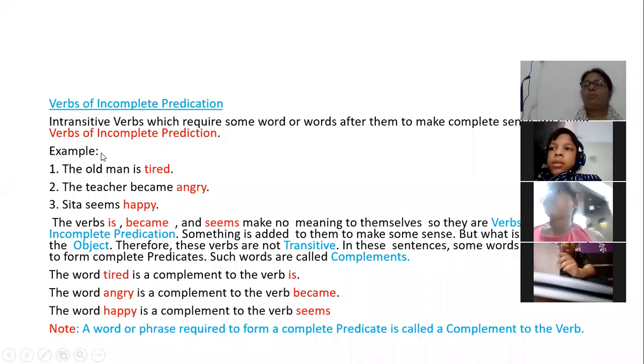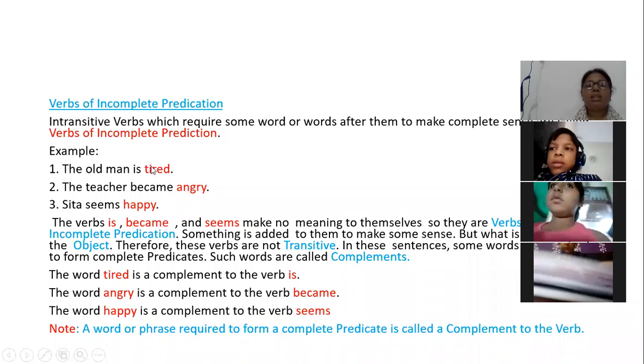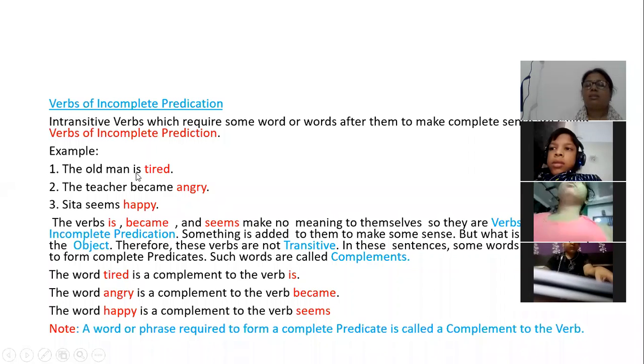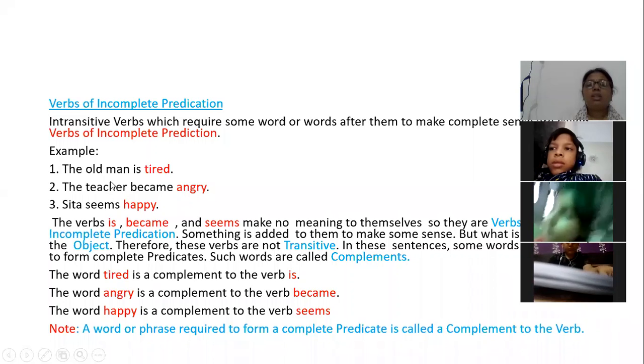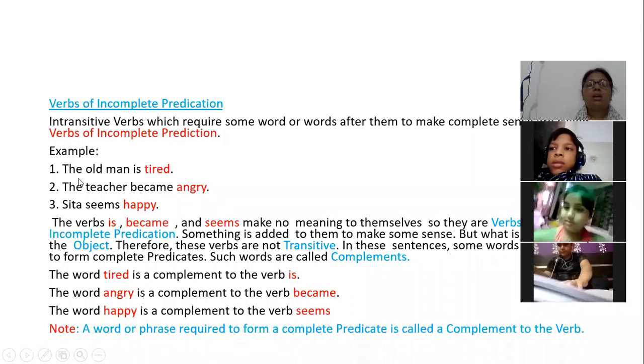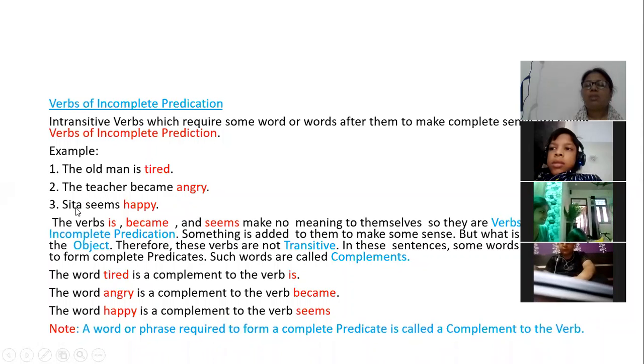For example, the old man is, the teacher became, Sita seems. Here you can see the old man is the subject, the teacher is the subject, Sita is the subject. Now I add the verbs is, became and seems.